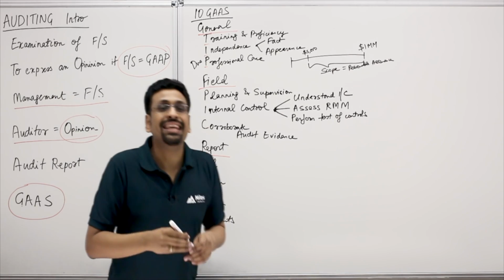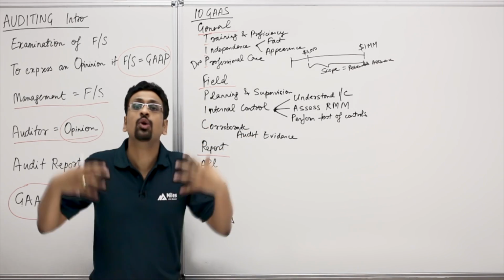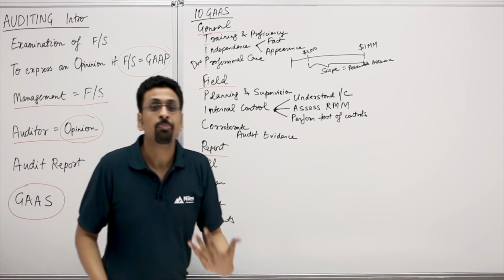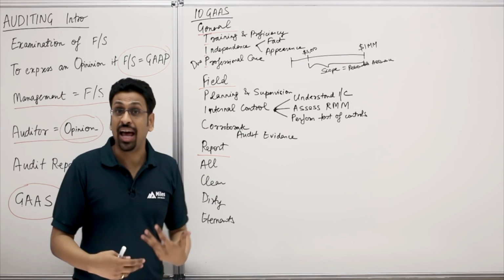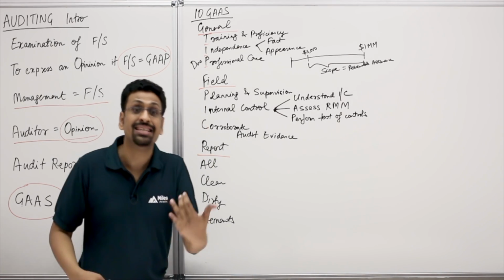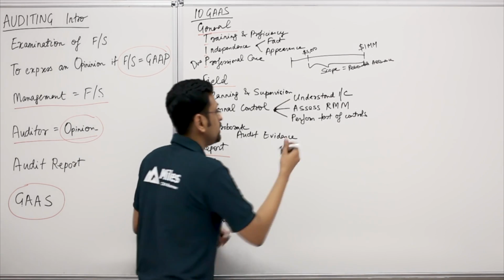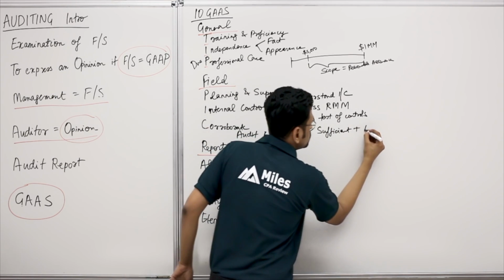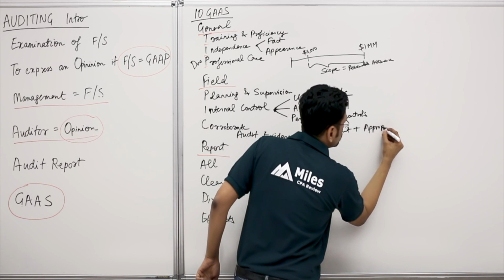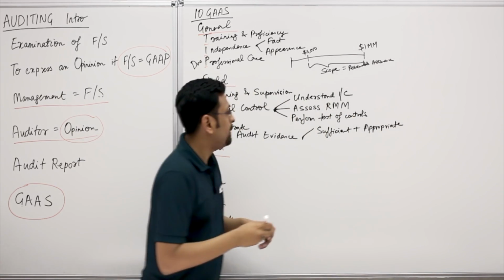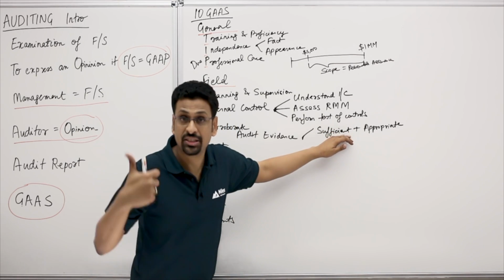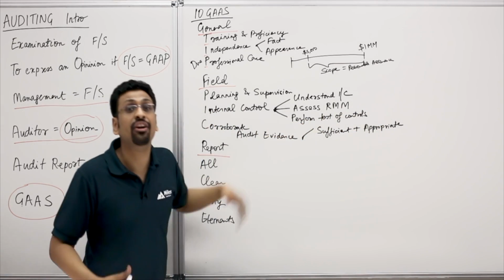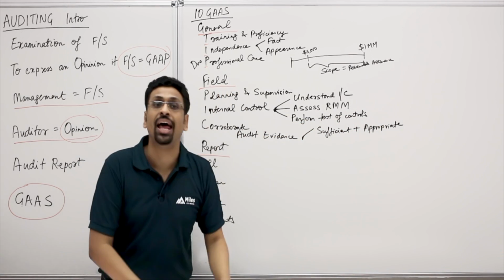Now guys, this is our main focus. We do all the hard work, all the audit procedures to gather audit evidence. Now we can provide an opinion on the financials only when audit evidence is sufficient and appropriate. So basically you could say we need enough, sufficient, good, that's appropriate. So we need enough good audit evidence to provide an opinion on the financials.